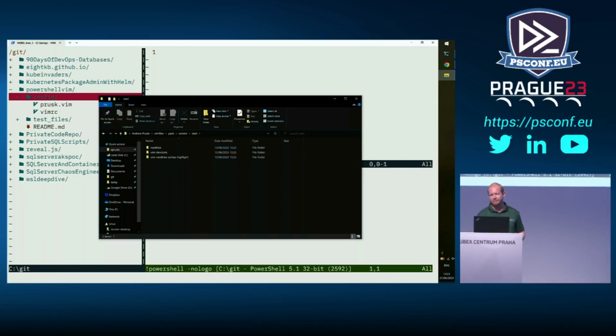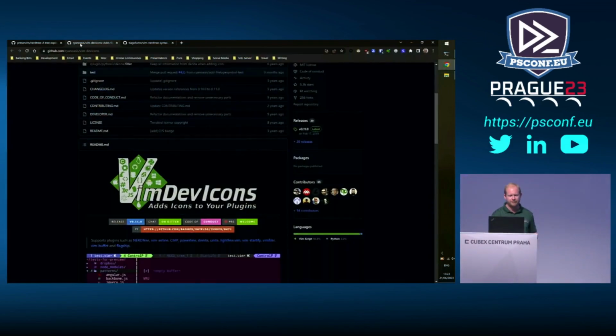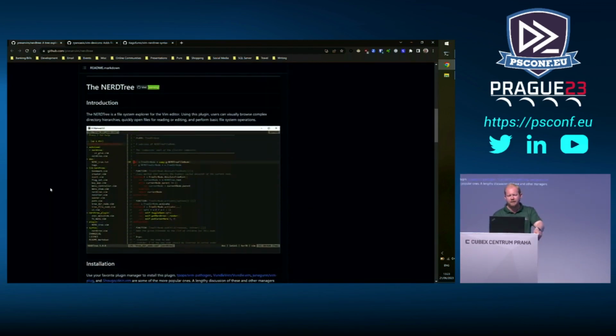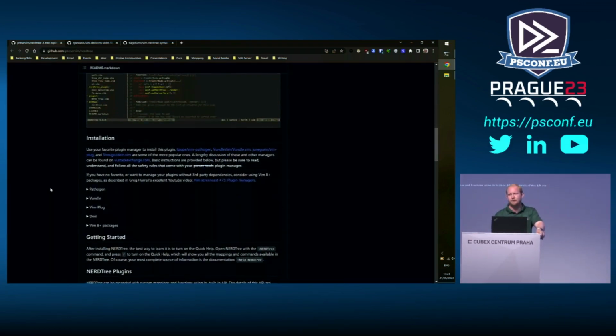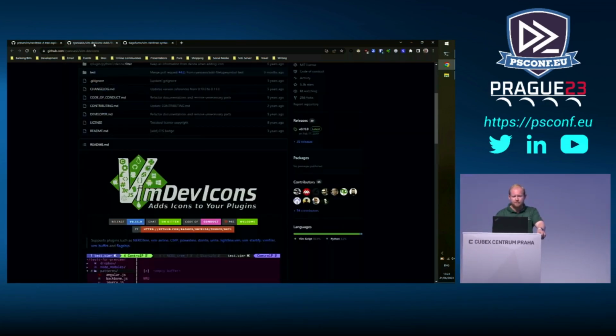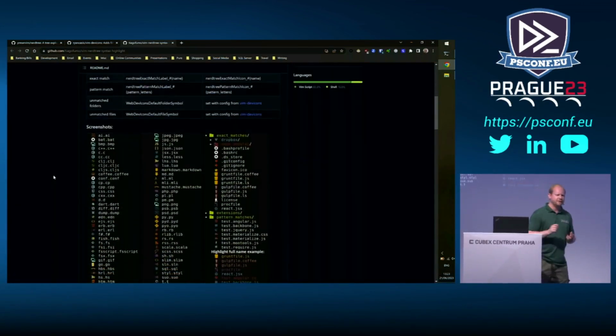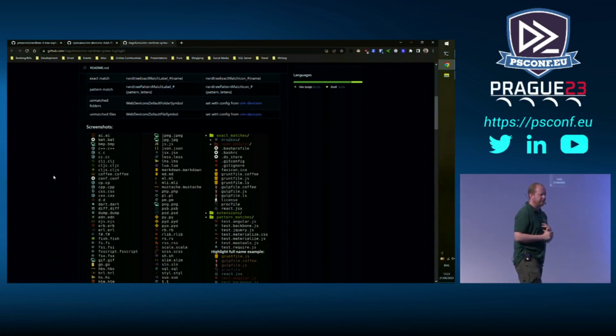So we have the three of them there. They're all on GitHub. We have NerdTree. It actually wants help for developing it, but yep. It gives you full installation instructions using your favorite plugin manager, or just grab the code and shove it into your start folder. The dev icons, and then there's this update here. The reason I've installed this one as well is because for some reason on Windows, if you just install dev icons, the color code is a little bit odd. We're talking purple folders, pink icons. It's an absolute disaster. So if you install this one as well, you get the proper colors for everything.